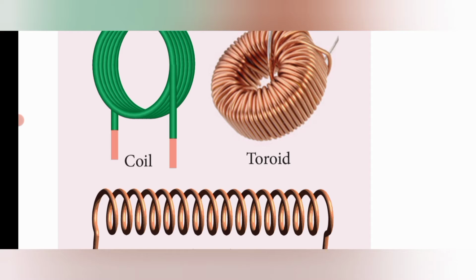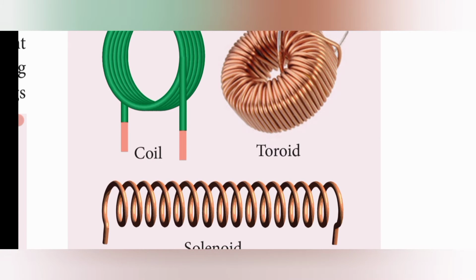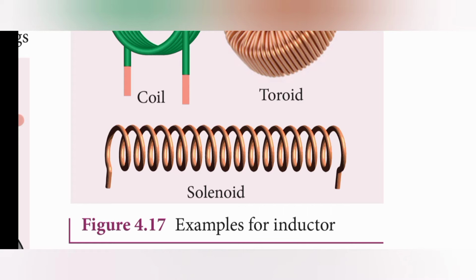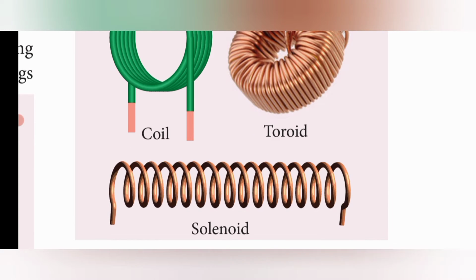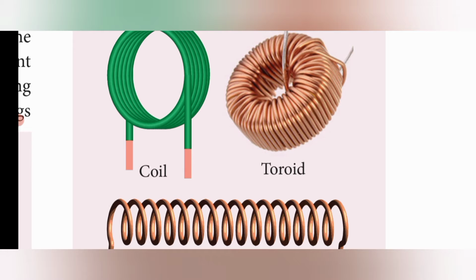And this is self-induction. So what is meant by self-induction? The EMF is generated in the device itself because of the property of inductance, that is, self-stimulation, by using devices called inductors. Some of the devices are given here: coil, toroid and solenoid. These are all examples of inductors, and only in these devices can the EMF be generated.